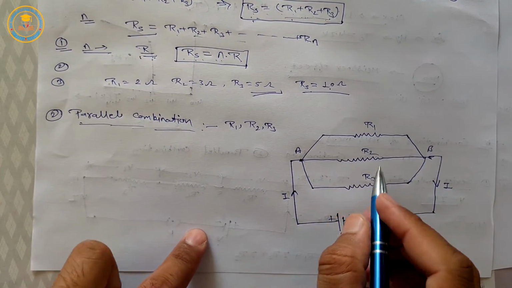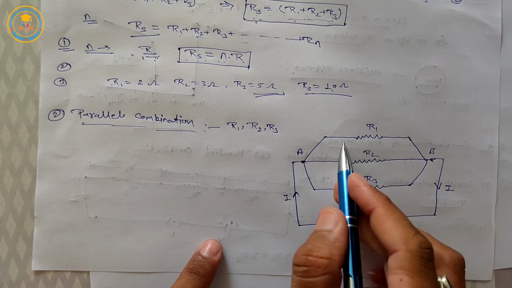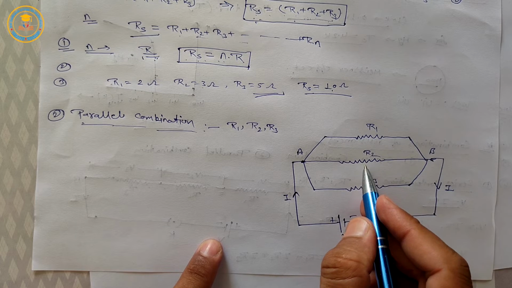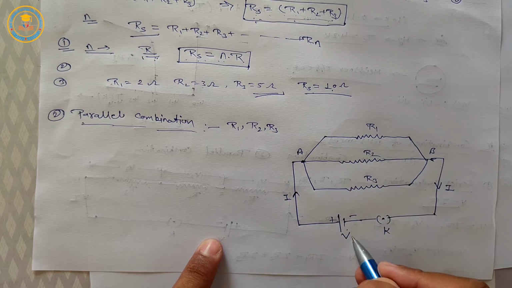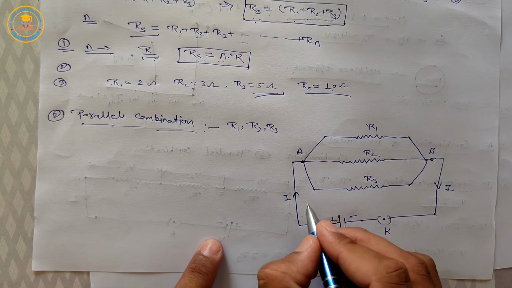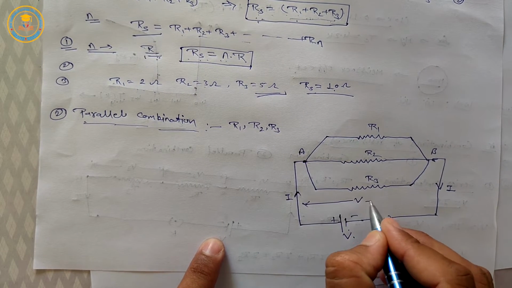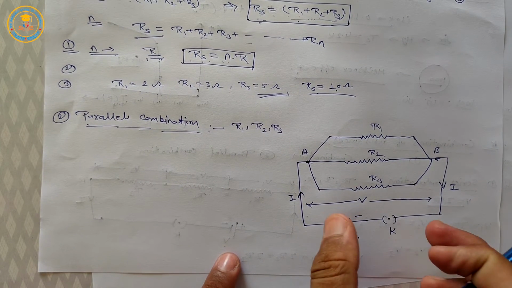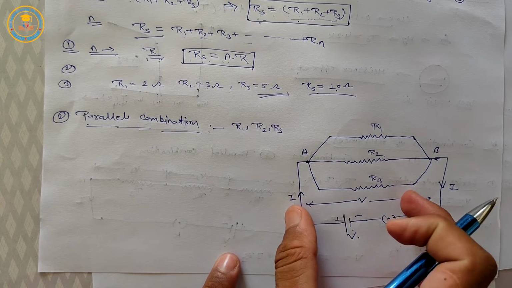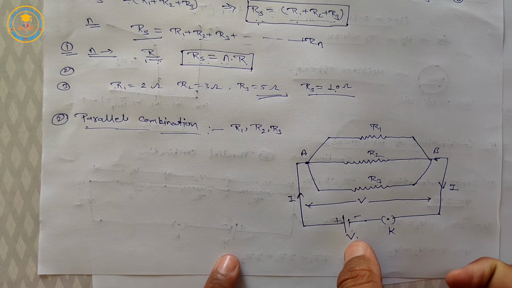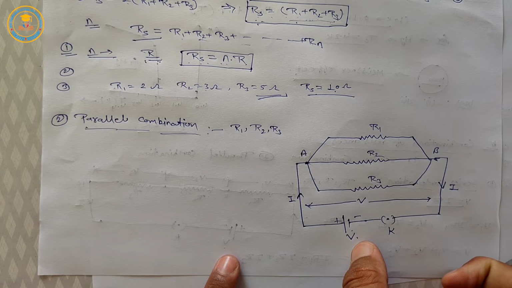It means the potential difference at the ends of R1 is V, the potential difference at the ends of R2 is also V, and the potential difference at the ends of R3 is also V. So the potential difference at the ends of each resistance will be the same, and it is equal to the potential difference of the battery.